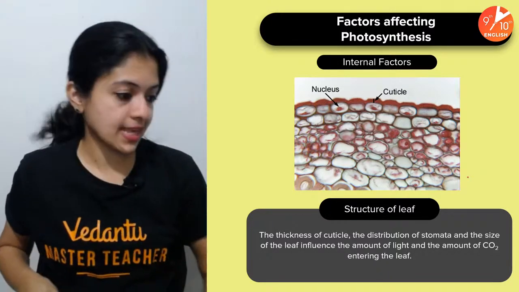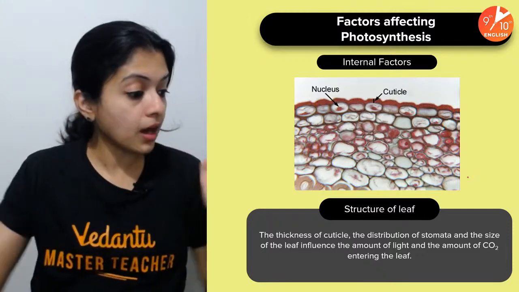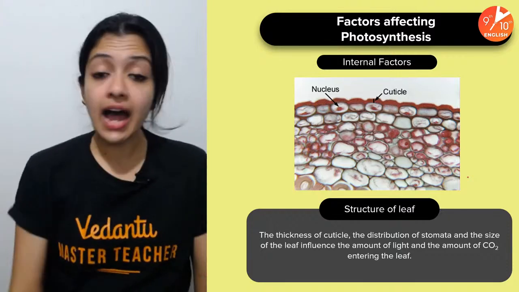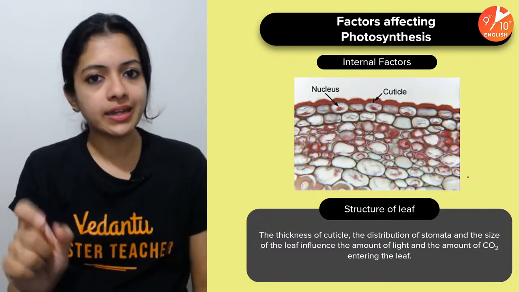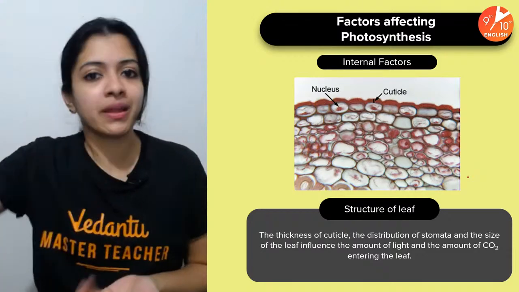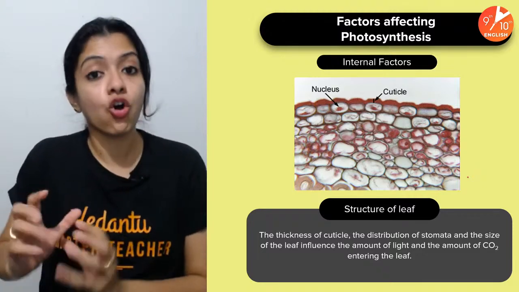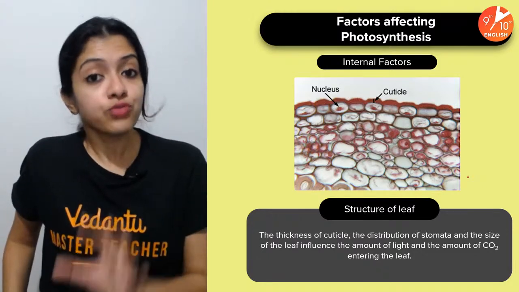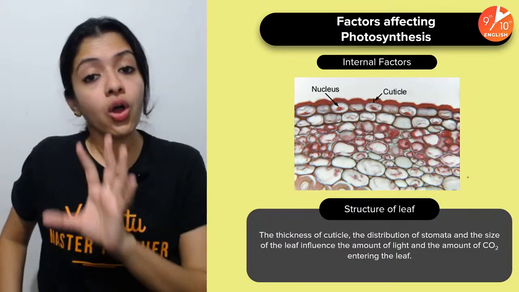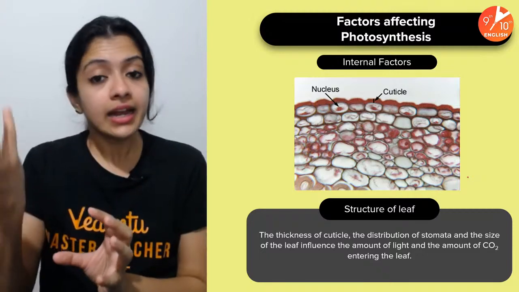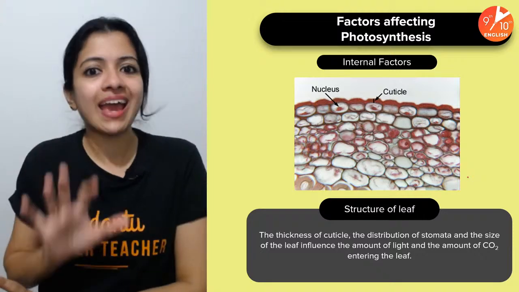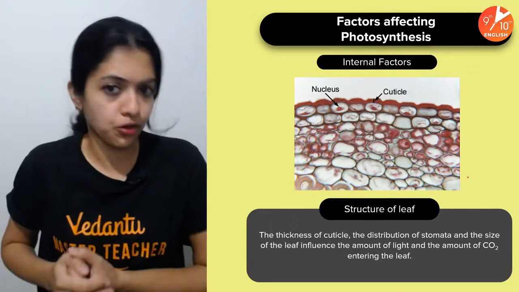Okay, so Parswell is asking me one very valid doubt. Ma'am, dark reaction does not happen in dark. How? Okay, so Parswell, as I always keep telling you, the term dark reaction is actually a misleading term. Okay, it is more appropriately called light independent reaction. Okay, it's called light independent or dark reaction only because for that particular step to happen, sunlight is not required. Okay, so always keep in mind that it's not directly dependent upon sunlight, because for dark reaction to happen, only ATP and NADPH are required, and of course carbon dioxide.